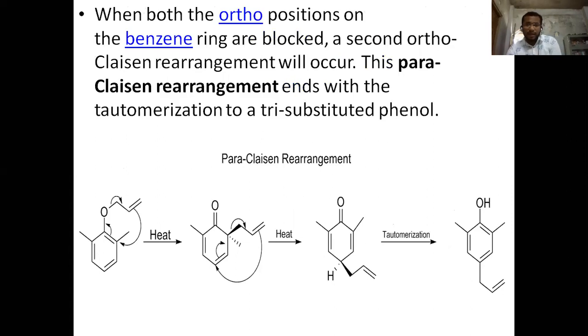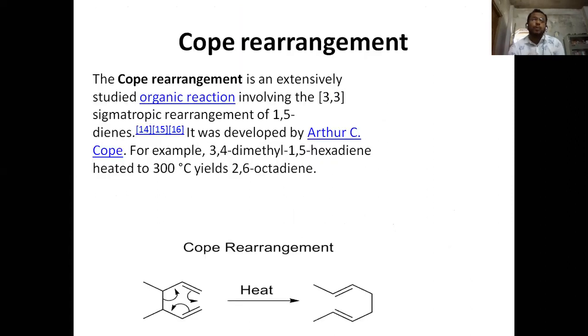This is the para-Claisen rearrangement. This is the Cope rearrangement. The Cope rearrangement is an extensively studied organic reaction involving the 3,3 sigmatropic rearrangement of a 1,5-diene. It was developed by Arthur C. Cope. For example, 3,4-dimethyl-1,5-hexadiene heated up to 300 degrees Celsius yields 2,6-octadiene. This is the Cope rearrangement, where the new product is formed by the transformation of the bonds, a new sigma bond being formed from a pi bond.